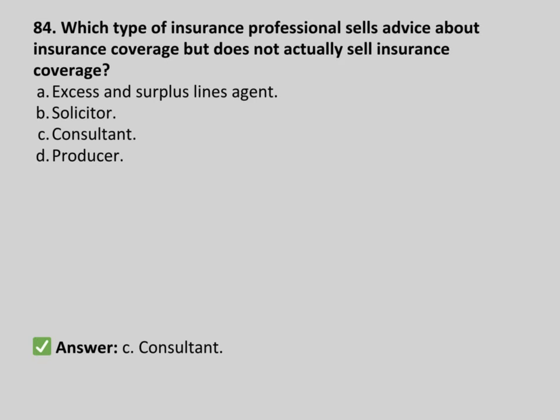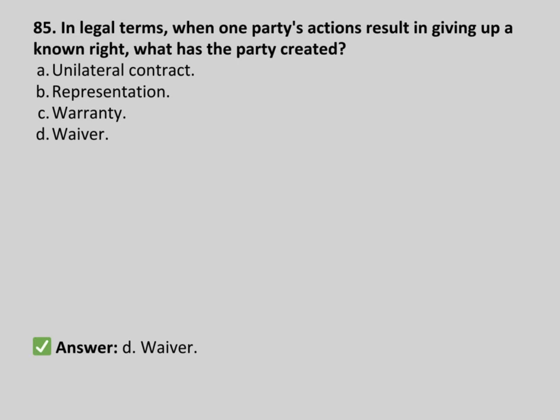Which type of insurance professional sells advice about insurance coverage but does not actually sell insurance coverage? Excess and surplus lines, agent, solicitor, consultant, producer. Answer C. Consultant.